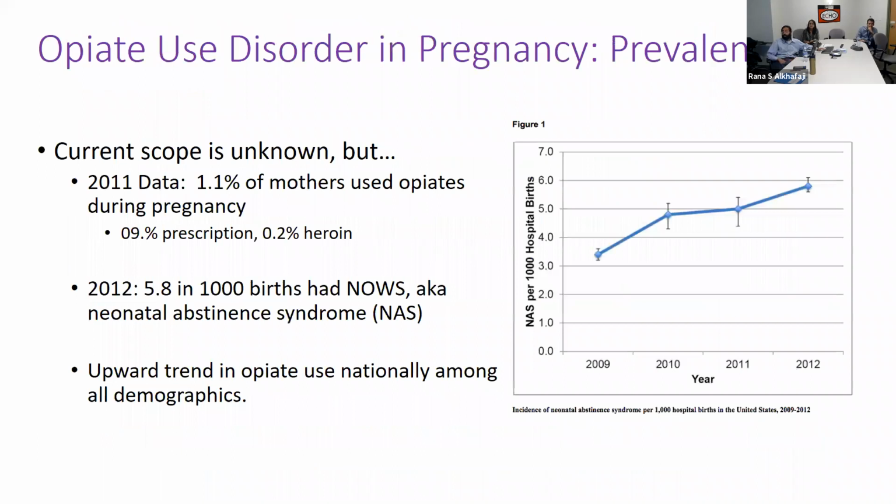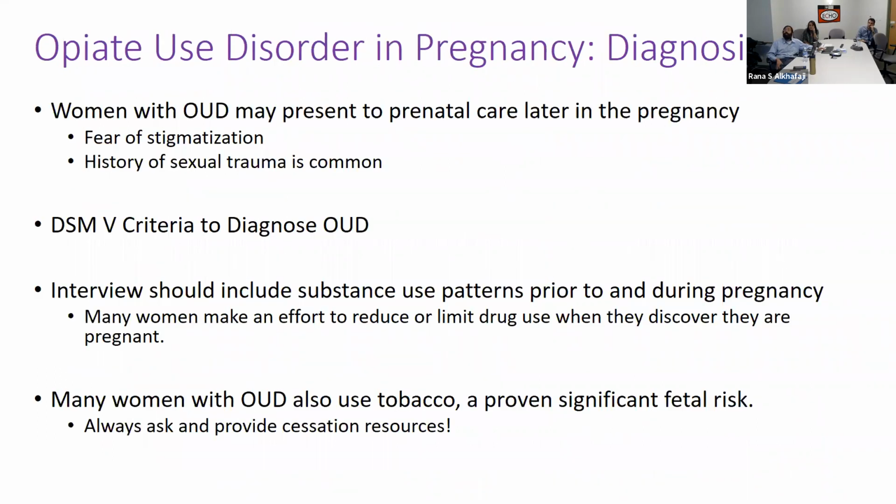Right, so prevalence has been rising. This has really been reported. This is going up to 2012, but if we carry this forward, the rates have continued to rise. And this has been reported in national data, that rates of neonatal abstinence syndrome continue to rise across demographics, right? Other things to consider.